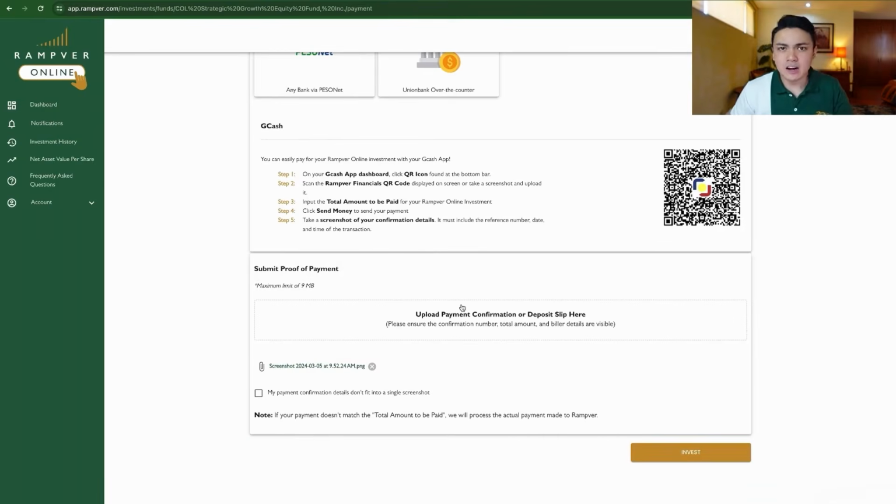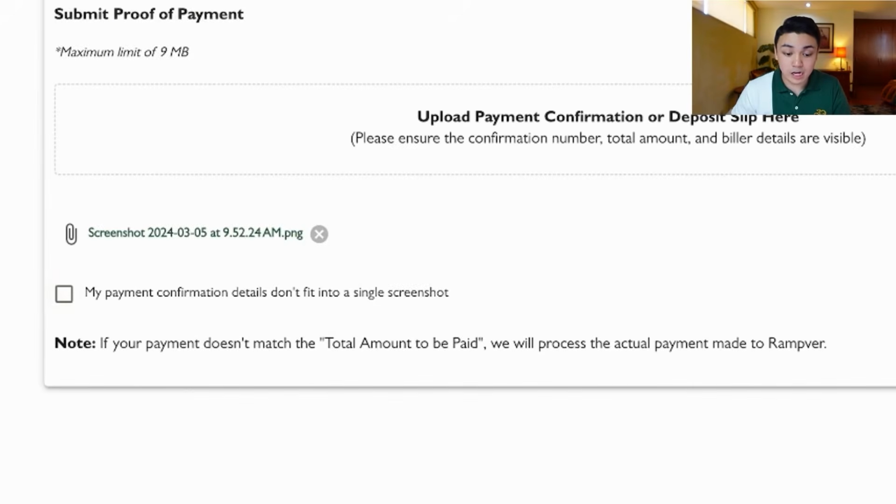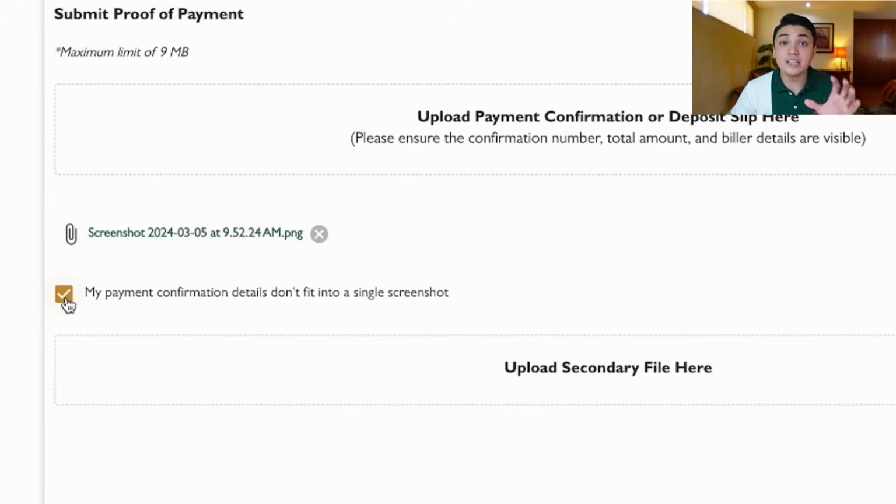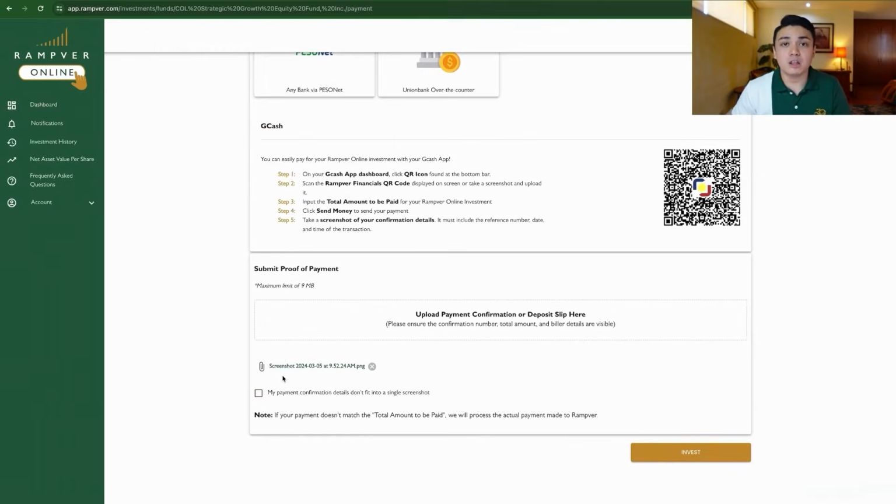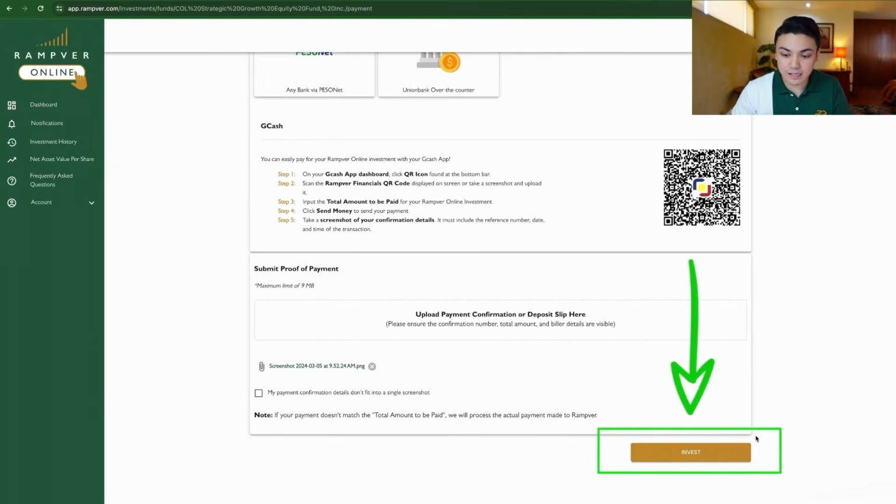So in the case na there are some apps kasi or there are some bank apps na hindi ko makasya sa isang page ang kanilang confirmation details. Very important kasi here that we see the date, the amount, the reference number. You can actually upload more than one screenshot kung hindi kasya. Kung kasya naman, one screenshot will suffice. Now you can click Invest.